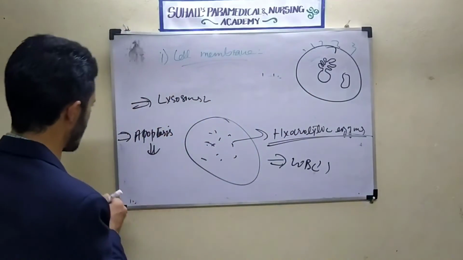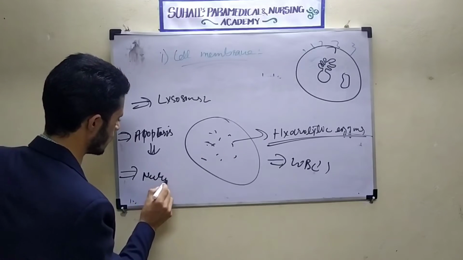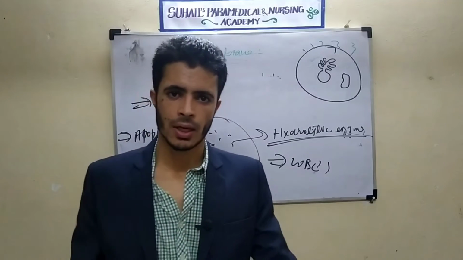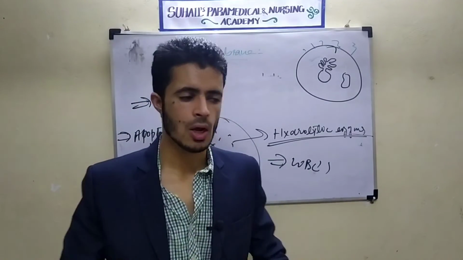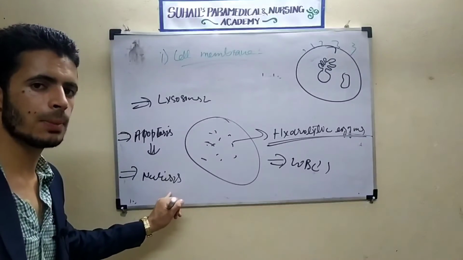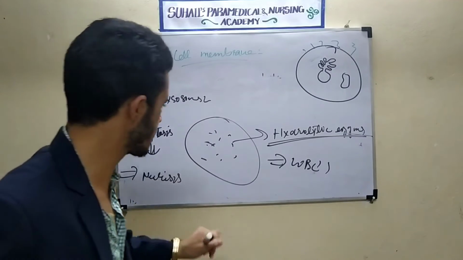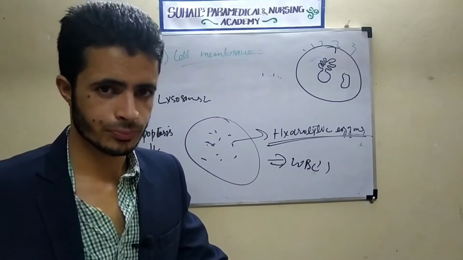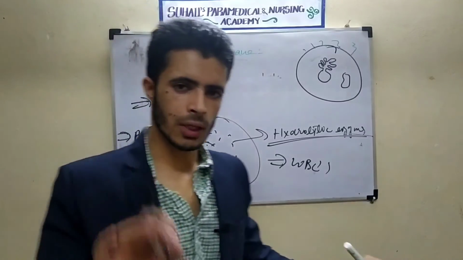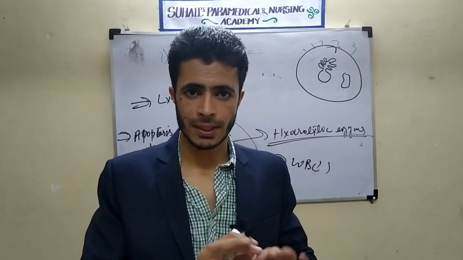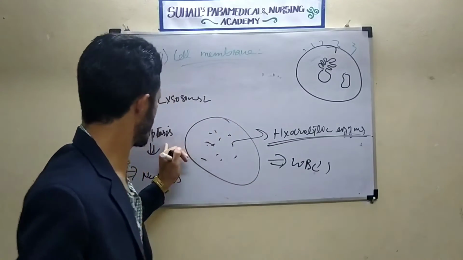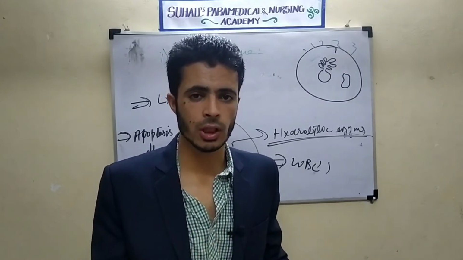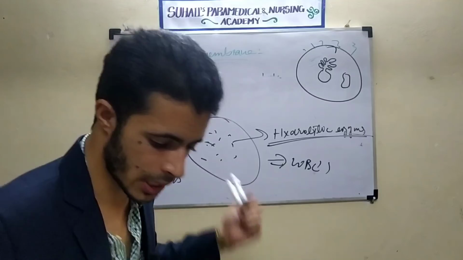Another is necrosis. One was apoptosis, another is necrosis. See the difference. Necrosis is also cell death, but this cell death is not programmed by the cell. It can occur because of inflammation or any disease, or an attack of a virus or any pathogen. That is cell damage, cell death by external factors. But if the body's cell goes for death for the benefit of the body, like cell suicide, that is called apoptosis. These are the two terms I have told here.